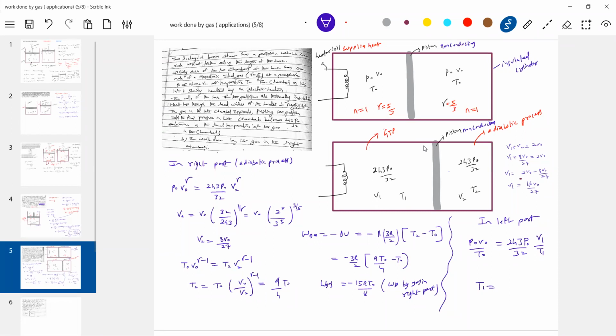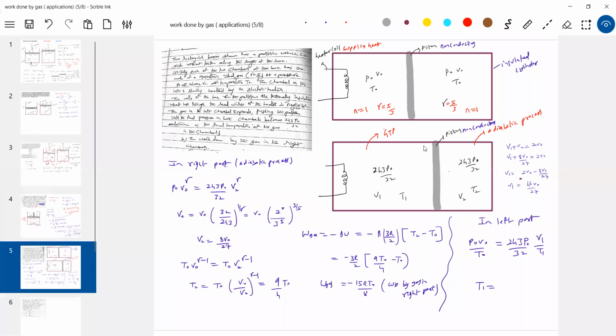So what will happen is a part of it is converted into increase in internal energy of the gas in the left part, work done by the gas in the right part, and work done by the gas in the left part. Work done by the gas in the left part has to be determined. Here the gas does positive work, this will do negative work. Slowly it will move. So what all we supply, a part will be converted into rise in internal energy, the remaining into work done. Okay, this T1 you calculate, I'll just leave it.